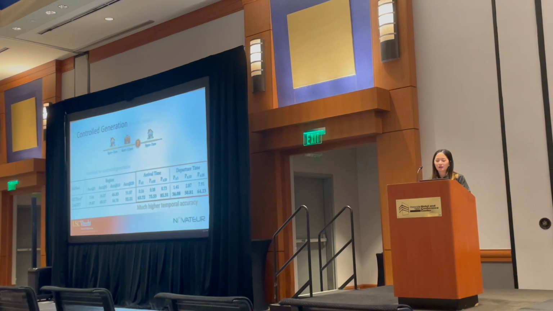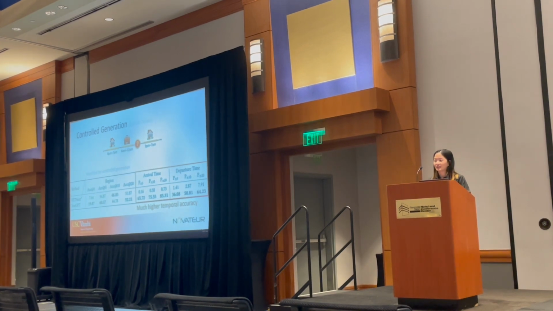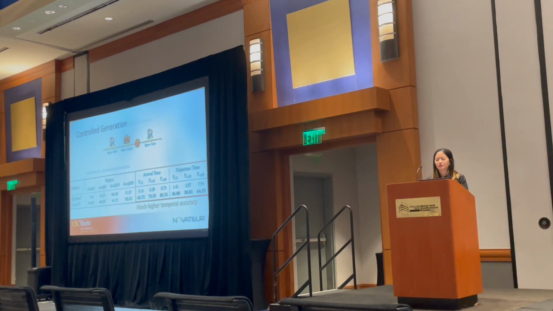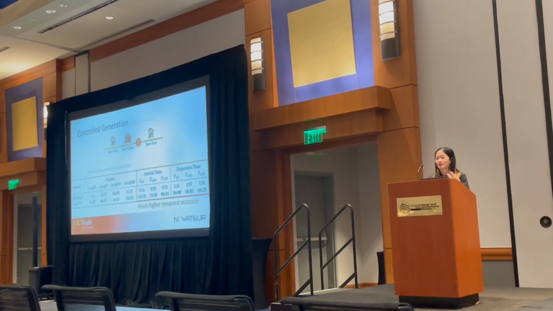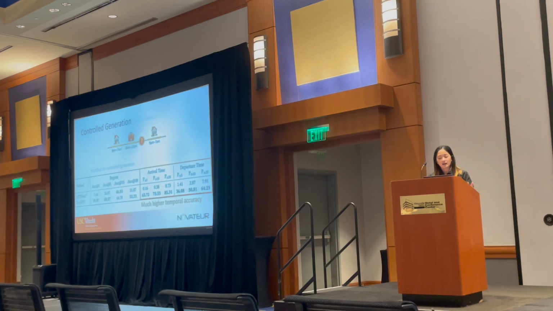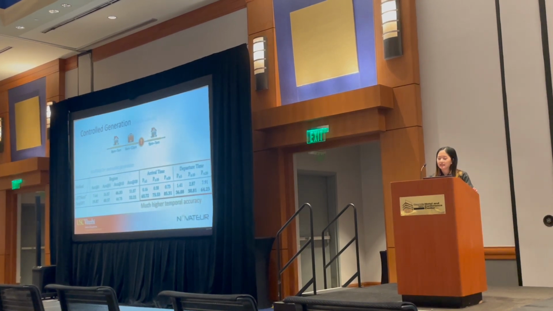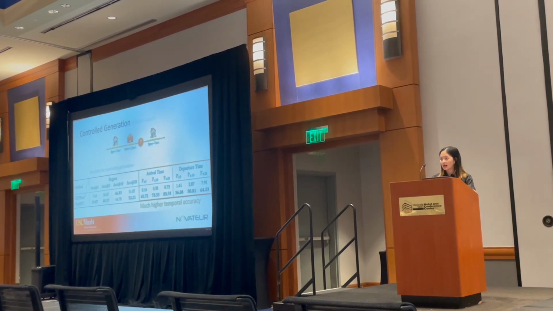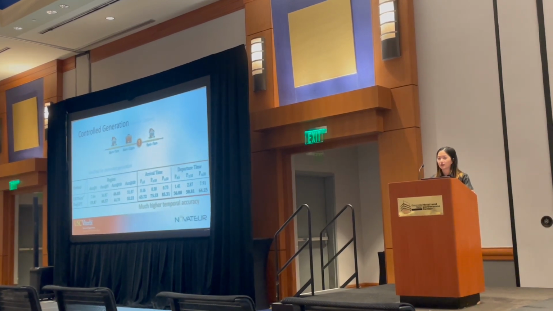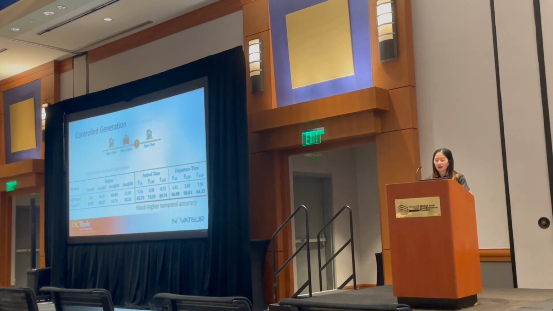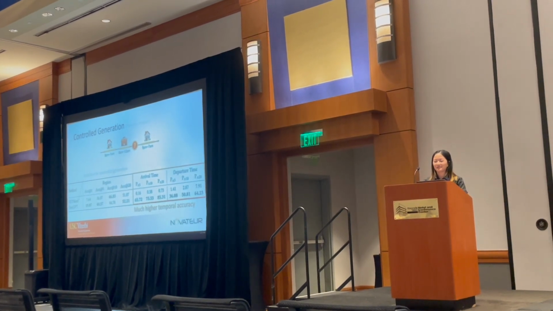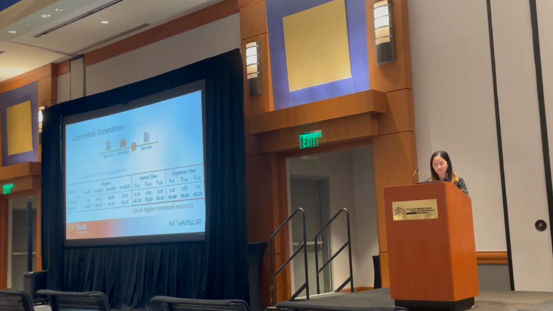We compare our model with GetNext, which is kind of a state-of-the-art next POI recommender. We had to modify it for controlled generation because that's our formulation. And from the result table, you can see that for both arrival time and departure time, our model achieves much higher temporal accuracy. There are other results in the paper, but because of the time, we couldn't show them.